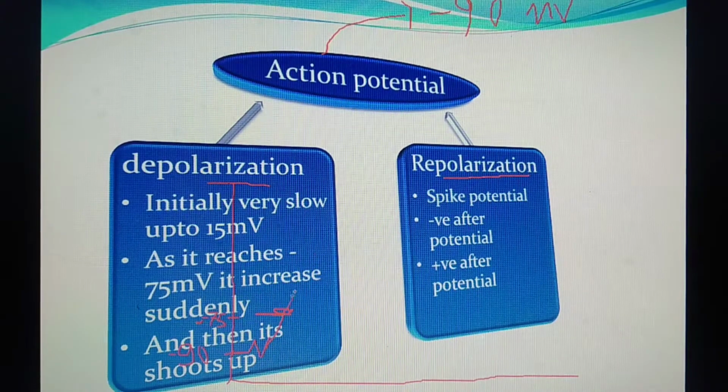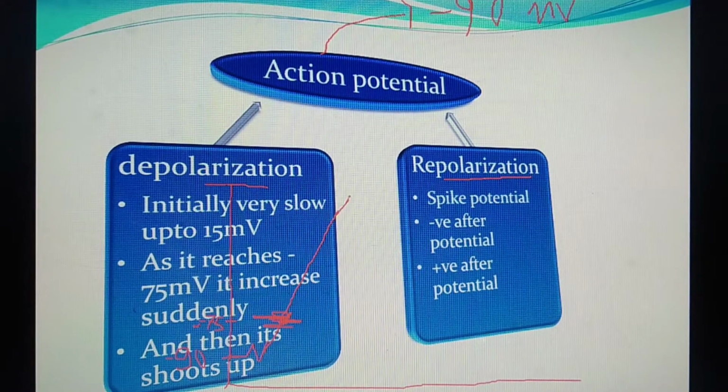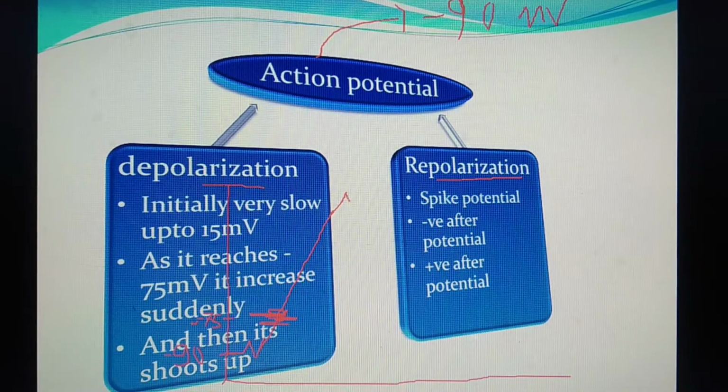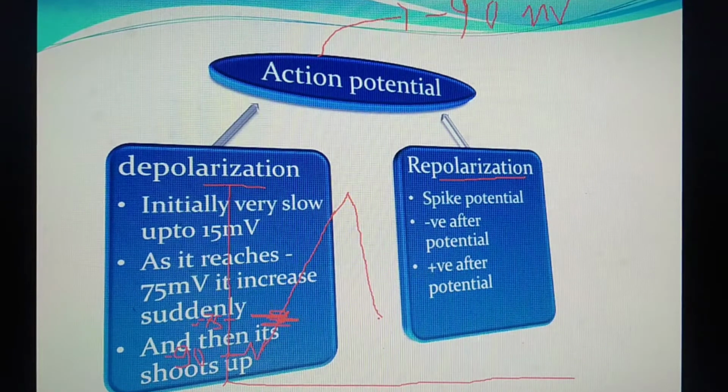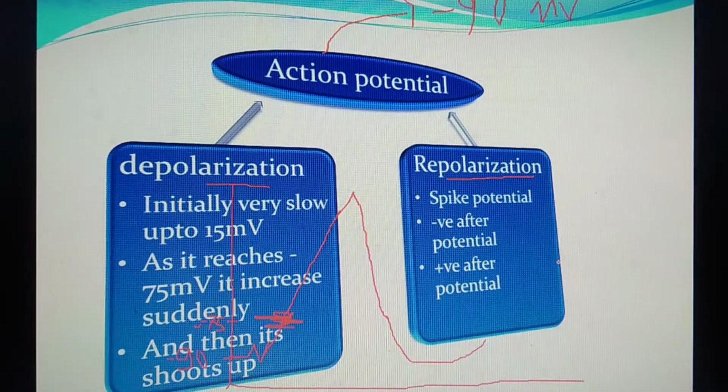It increases suddenly, and the level at which the depolarization increases suddenly is known as the firing level, and then it shoots up. Now initially repolarization starts very rapidly, unlike depolarization, but after that it becomes very slow. Clear?